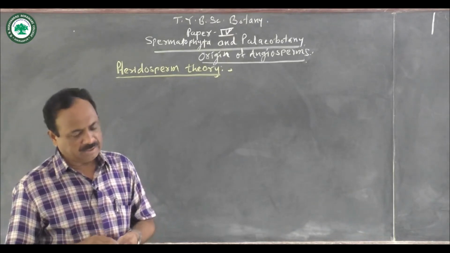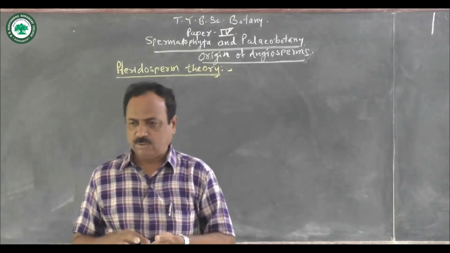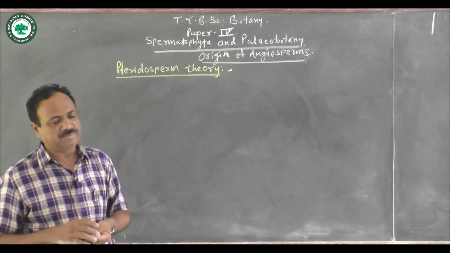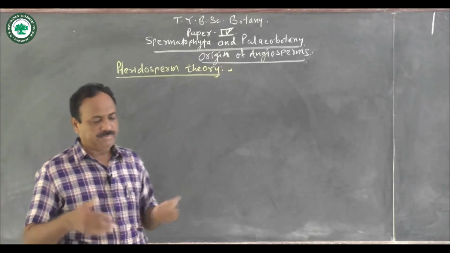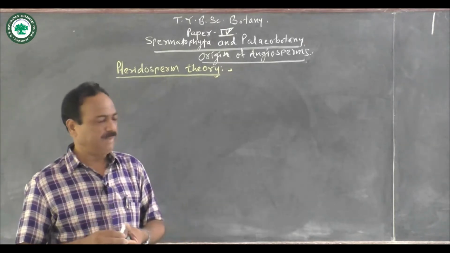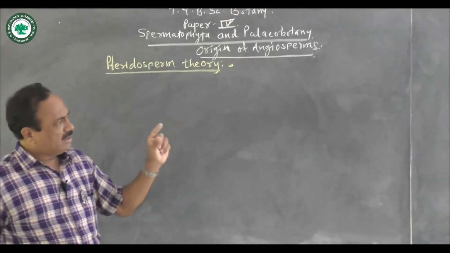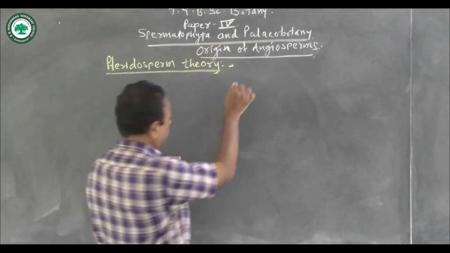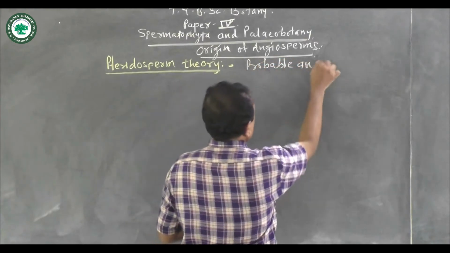Regarding the origin of angiosperms, there are so many theories suggested by different paleobotanists, like the Bennettitalean theory, Caytonialean theory, Gnetalean theory, Ranalean theory, and so on. All these ancestors of the angiosperm are suggested as the probable ancestors.